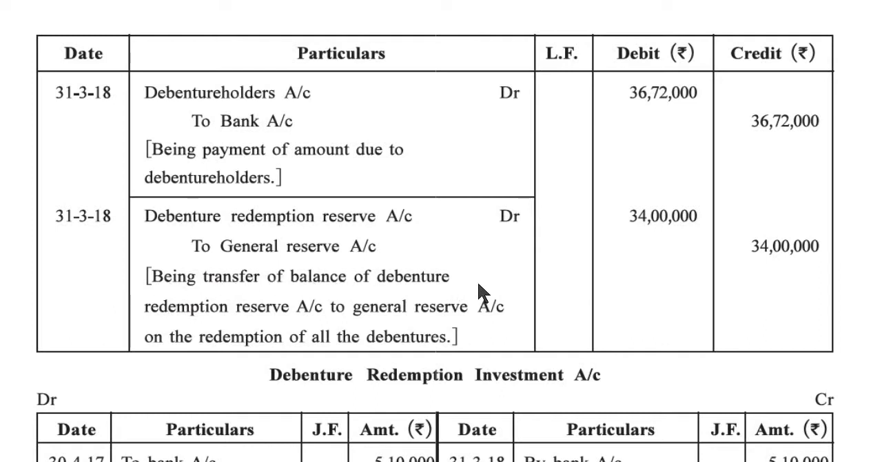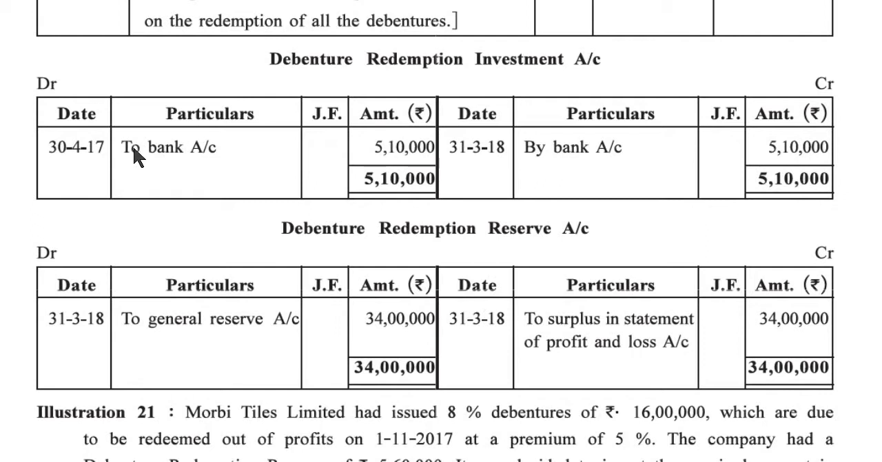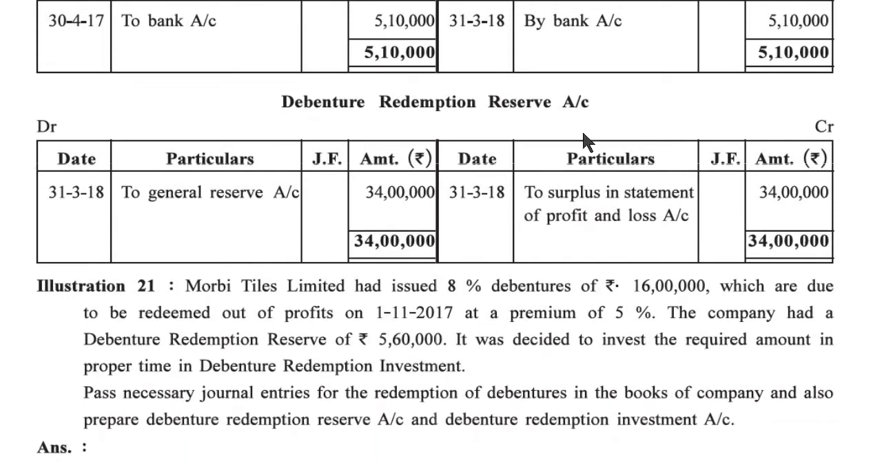Being transferred to balance of debenture redemption reserve account to general reserve account on the redemption of all the debentures. Debenture redemption investment account to bank account 5,10,000, and by bank account 5,10,000. Reduction investment account is there. Debenture redemption reserve account, general reserve 34 lakh and to surplus in statement of profit and loss account 34 lakh.